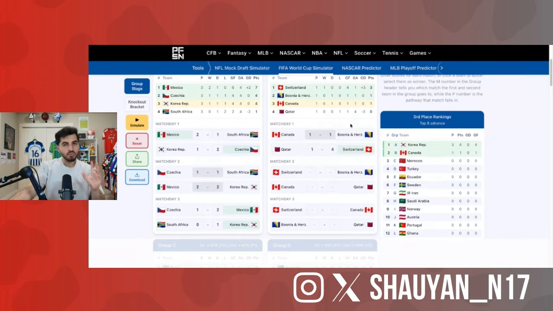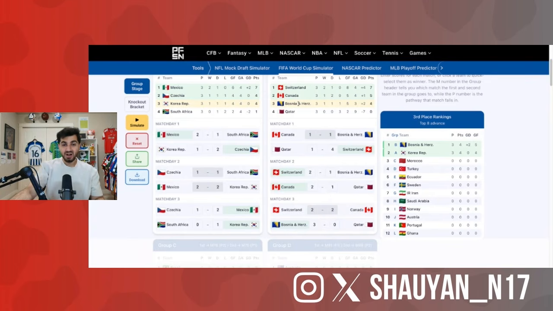This one's a little more straightforward for me. I see Switzerland being one of the more dominant teams, and oh man, yet again, I think they just beat Bosnia, just beat them. I think Canada gets a narrow win over Qatar. Switzerland, Canada. Oh, man. I could see this one being a pretty good game. 2-2. Bosnia win 3-0 against Qatar. Yeah, I could so see that.